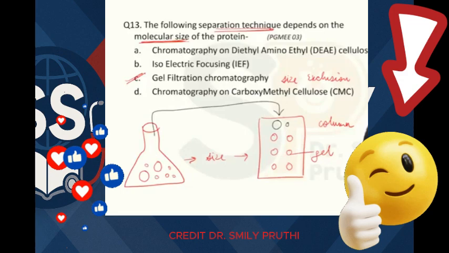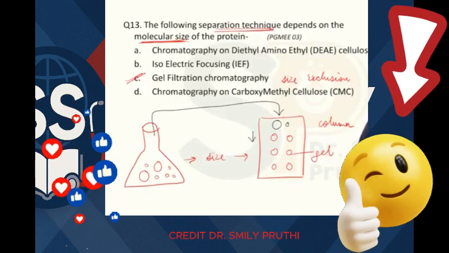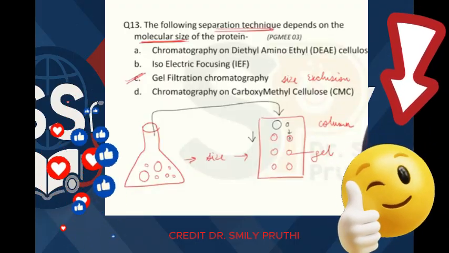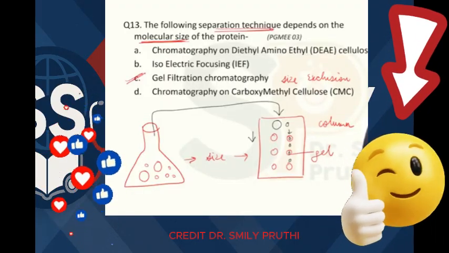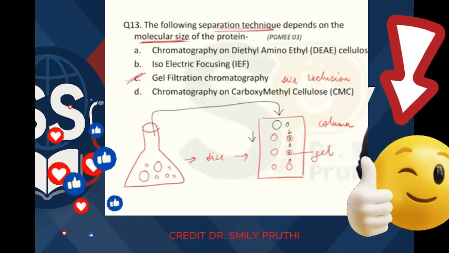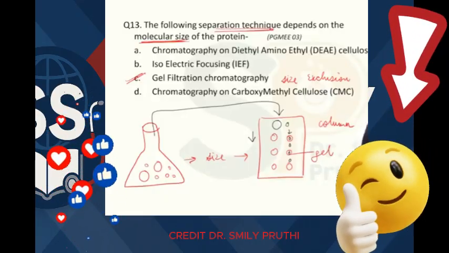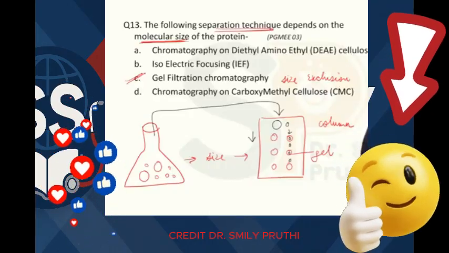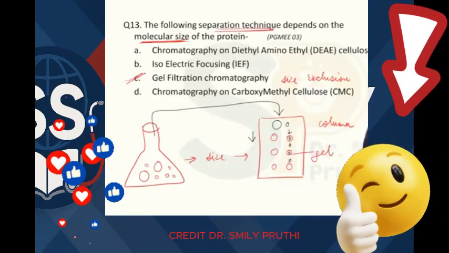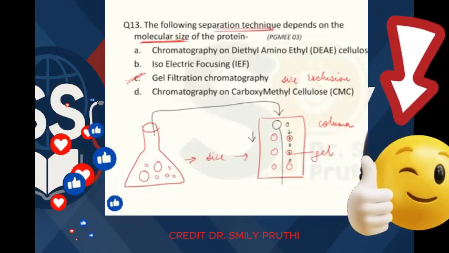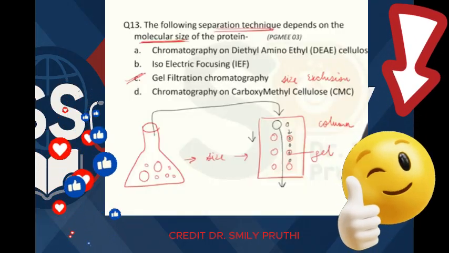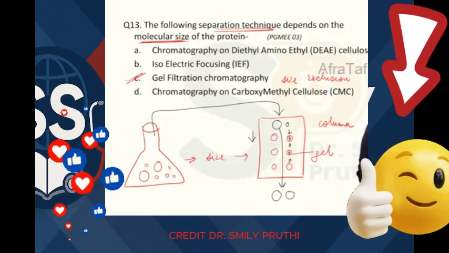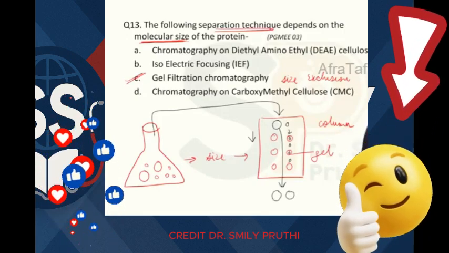Both will be coming down with gravity. But there is a difference: the smaller protein will enter the gel, then leave, then enter, then leave, like that. The smaller protein is coming down like this. That is, it is getting hindrance from the gel. So it is coming down slowly, slowly, right? But see, the bigger protein cannot enter the gel. The bigger protein will be coming down from the in-between spaces, and it will be coming down fast because it is not getting any hindrance from the gel.